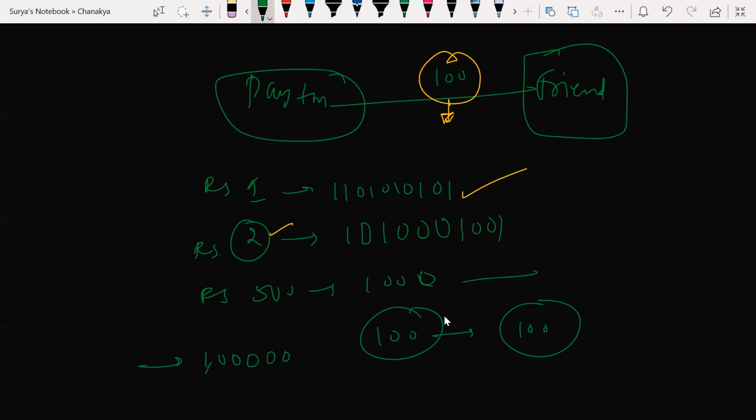So there will be an easily understandable code. For our amount to be in a safe zone, we use these binary codes. If you have such a big code, no one can remember it, right?